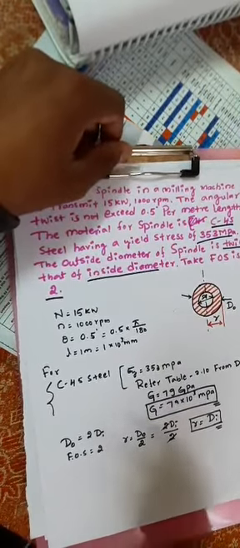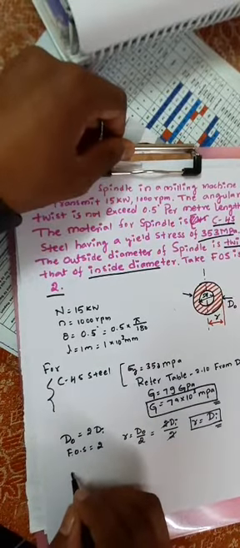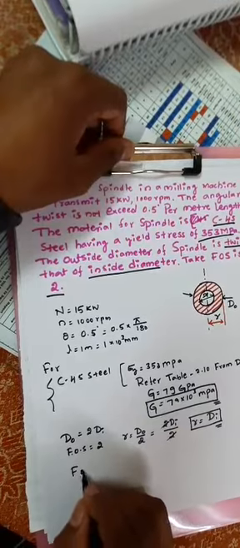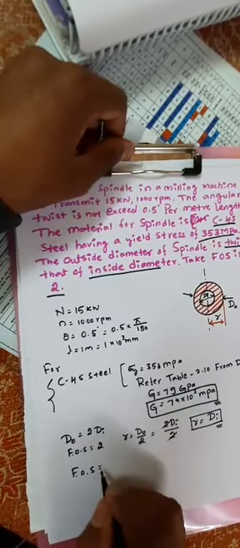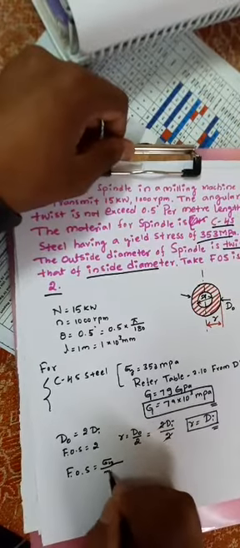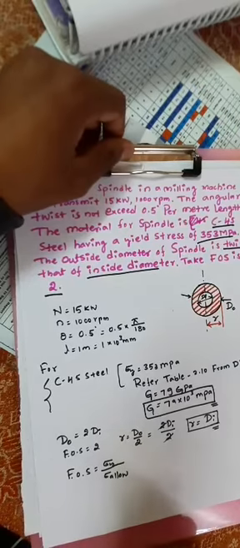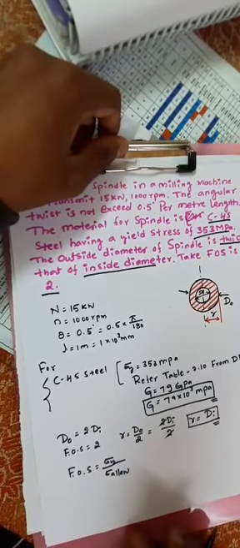Next, we know the factor of safety. FOS is equal to the yield stress divided by the allowable stress, sigma allowable.